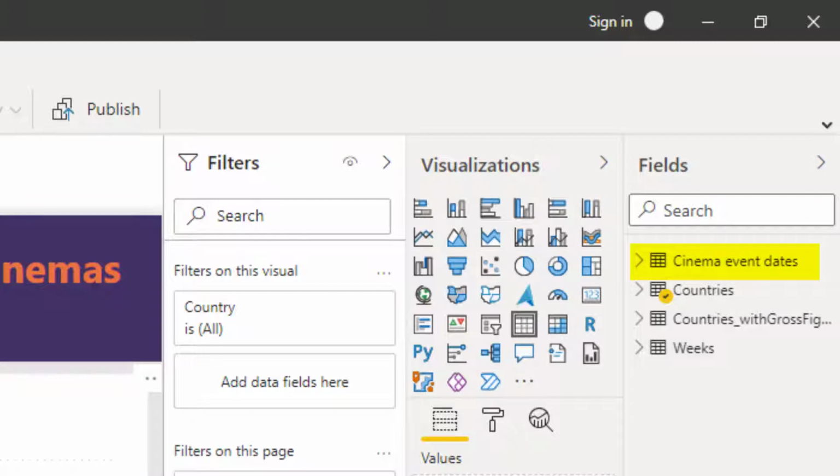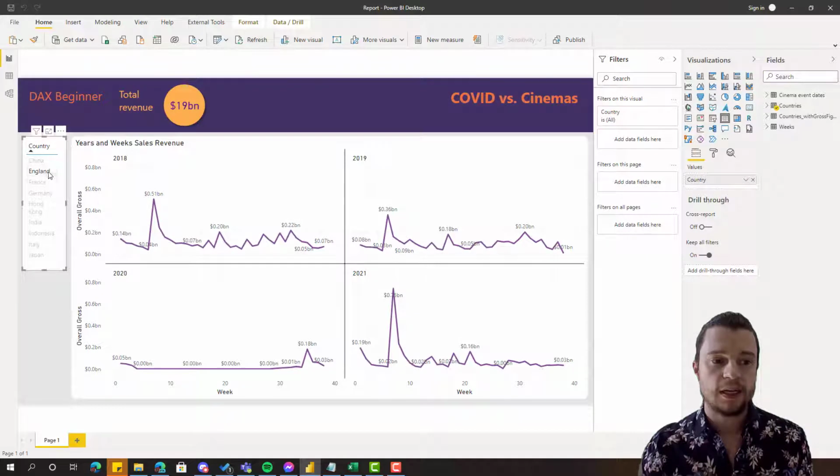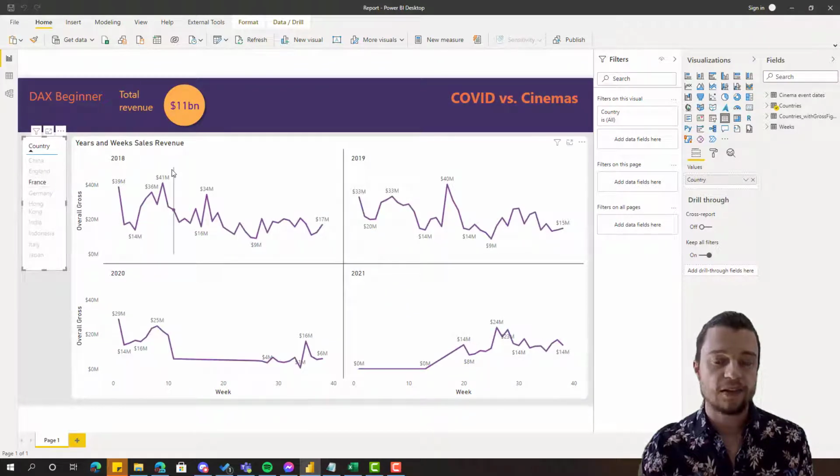So basically, what's nice about this file is that I can go here and look at the different trends for each of the countries. So I can go China, England, I can go France. We can clearly see for France, if we go down to 2021, that there were no sales in this period, and we can probably attribute that to COVID. But that's basically the data that we've got there. So we've got that event data, and then we've also got the revenue of the box office.